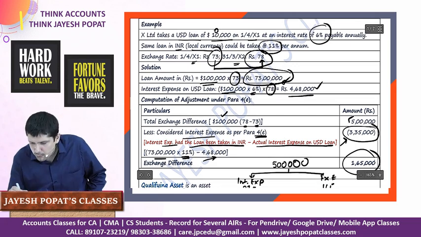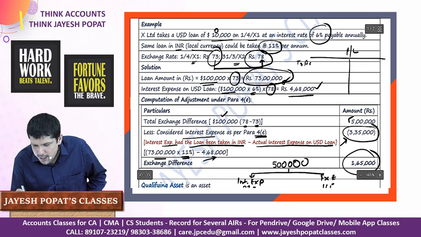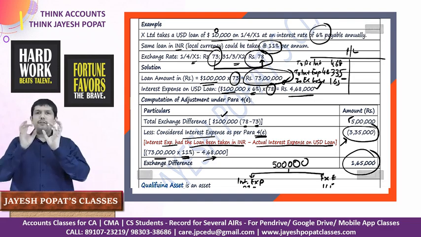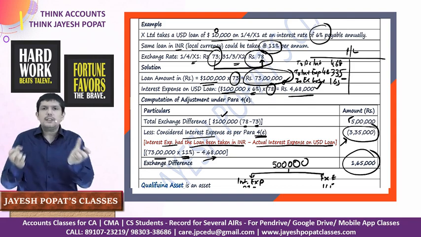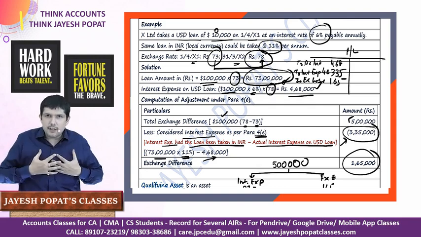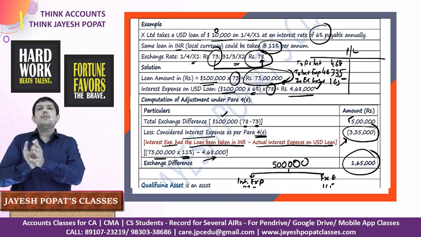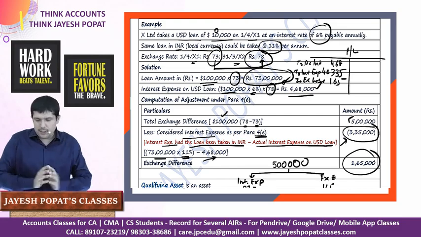So when I make my profit and loss account, I will say actual interest which I have paid is 4,68,000. To interest expense, this is as per para 4E, which is 3,35,000, and I will say to exchange loss, which is 1,65,000. This is basically breaking my foreign exchange loss into two segments. One portion which is the savings which I have tried to make in interest by taking a foreign currency loan, and the next portion over and above will be treated as my foreign currency fluctuation.